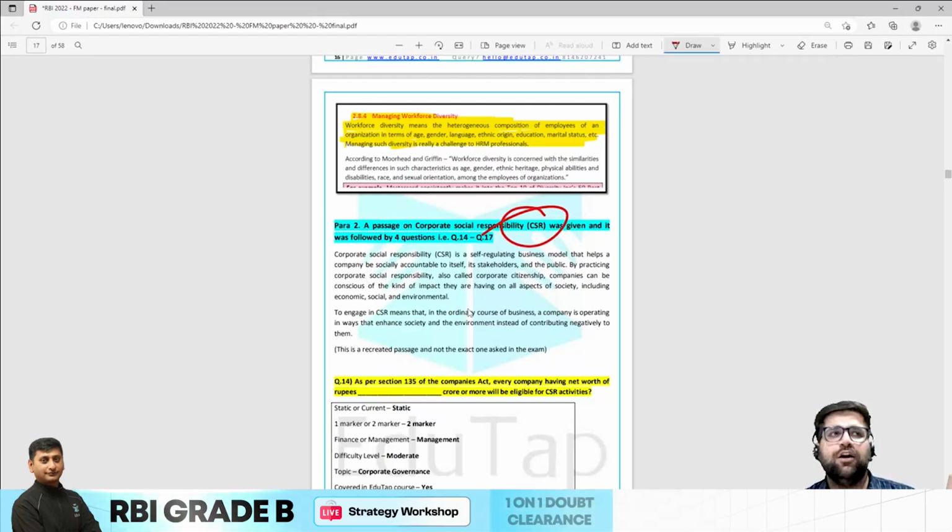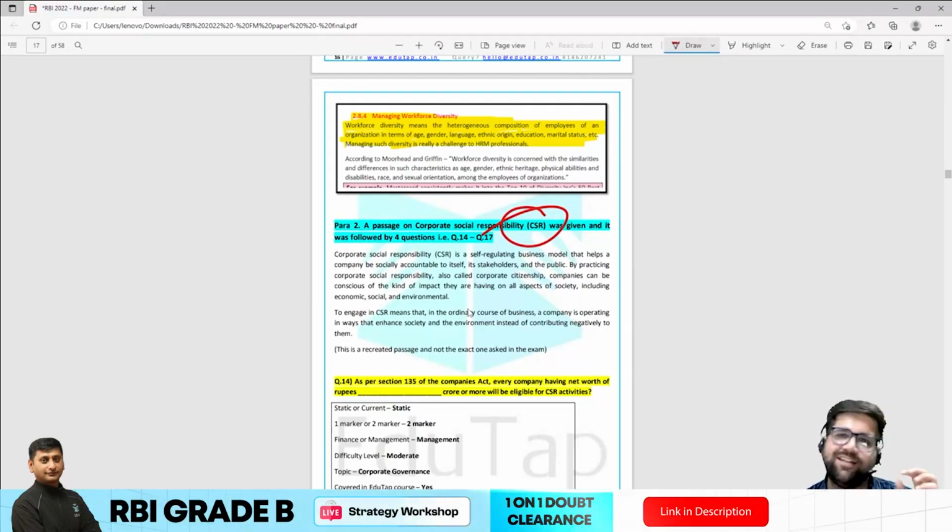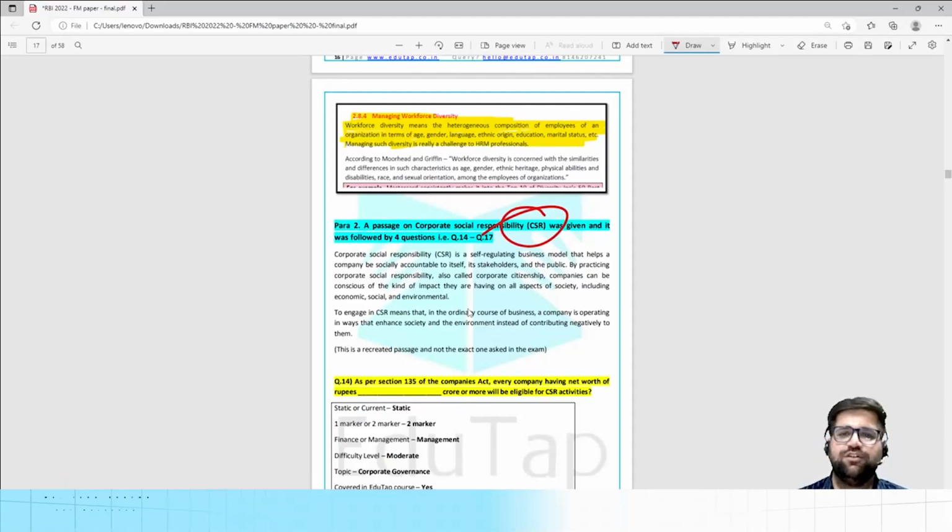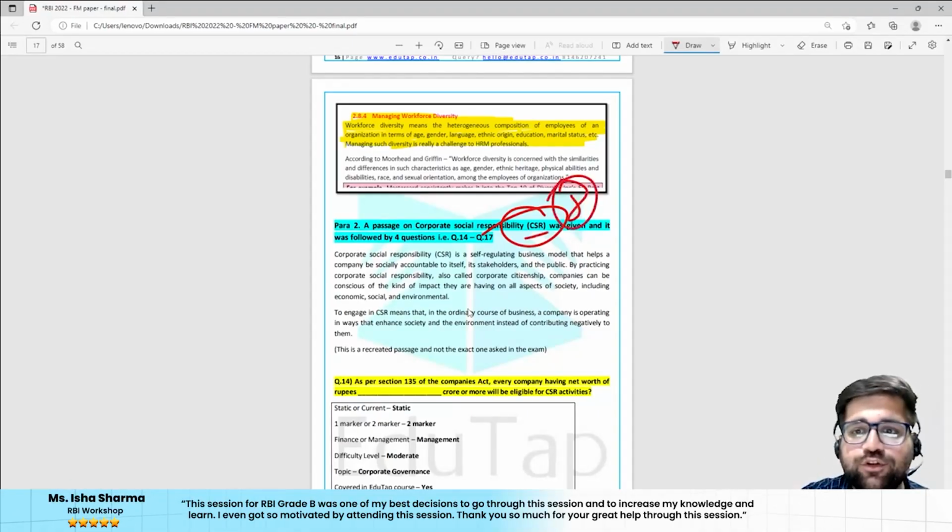They have just taken one single paragraph. I think they have directly taken it from EduTap only, and they have made 4 different questions on CSR. So on CSR there were 8 marks' worth of questions. There were 4 questions, so each question was of 2 marks.